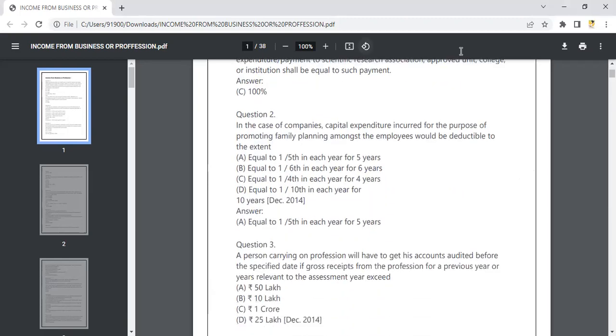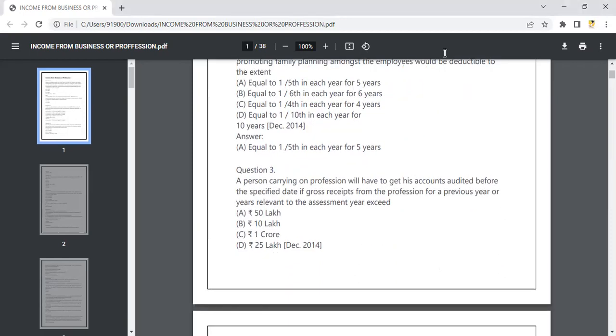The next question: in the case of companies, if you are incurring capital expenditure, that is for family planning and all, then for the employee, the deductible amount is equal to 1/5 each year, over 5 years. So for every year in those 5 years you will be doing certain deductions, equal to this. The same thing we said in theory also.